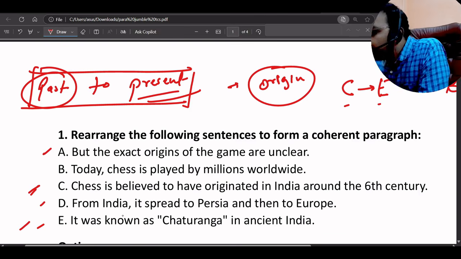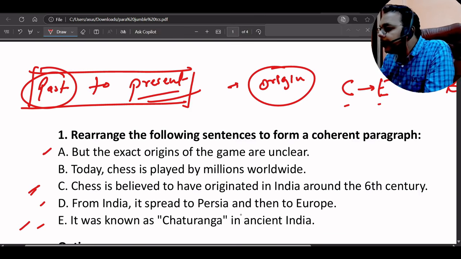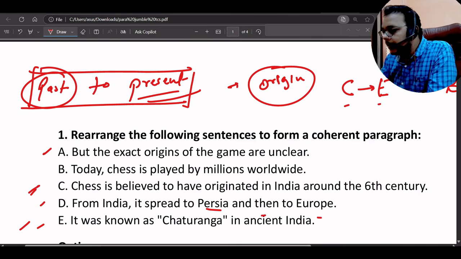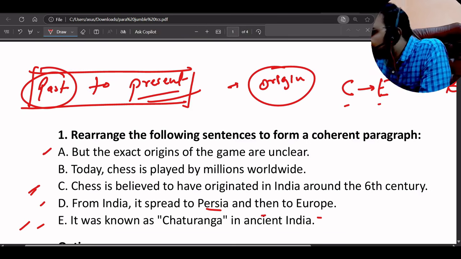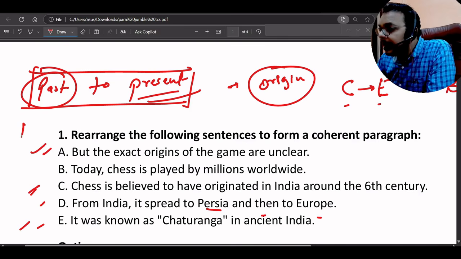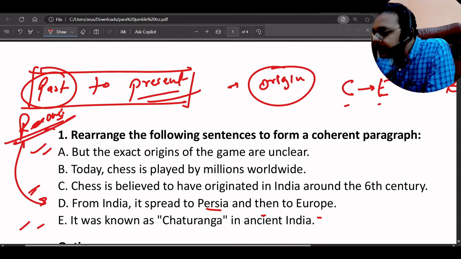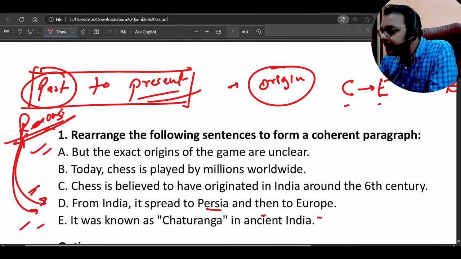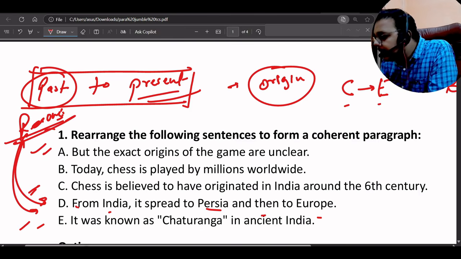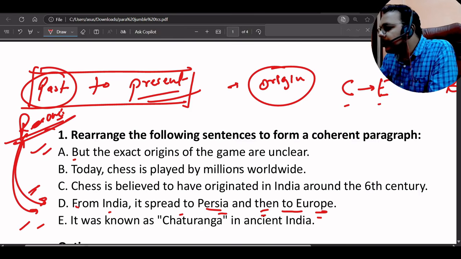Now, from India it spread to Persia and then to Europe. But the exact origin of the game is unclear. But means giving the reasoning. Is this reasoning related to this one? If this reasoning is related to this one, then we will place it after it. So from India it spread to Persia and then to Europe, but the exact origin of the game is unclear.